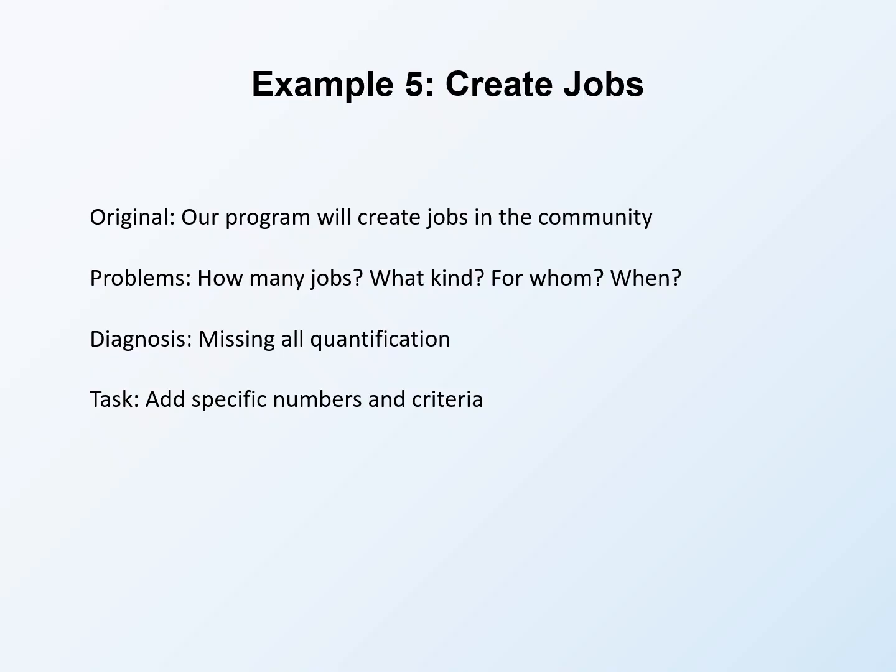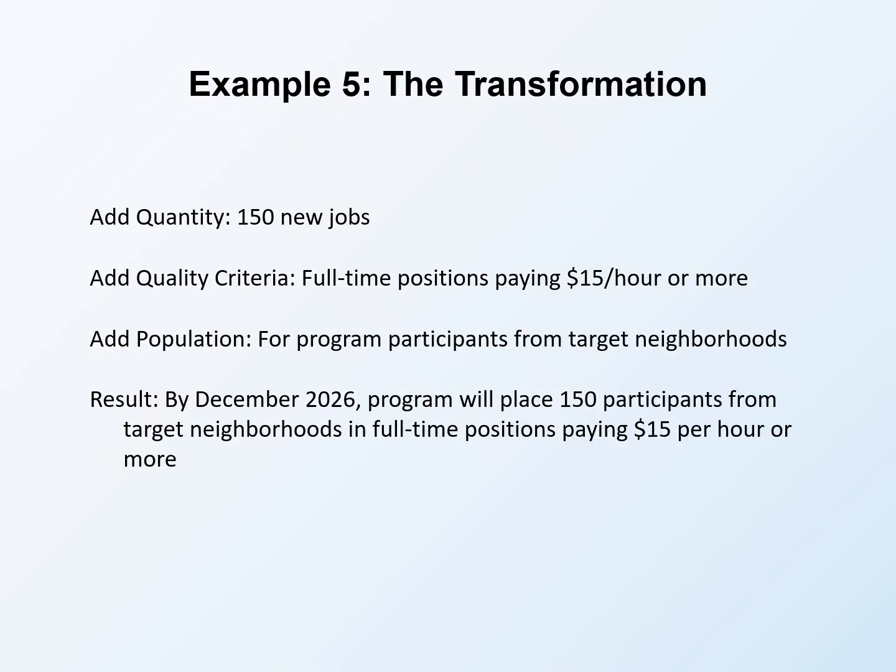Community residents generally? Target populations specifically? Does it count if jobs go to people from outside the community? When will jobs be created? By project end? Annually? Over what period? Diagnosis shows all quantification is missing. The task is adding specific numbers and criteria so the objective becomes verifiable. The transformation adds missing specificity.